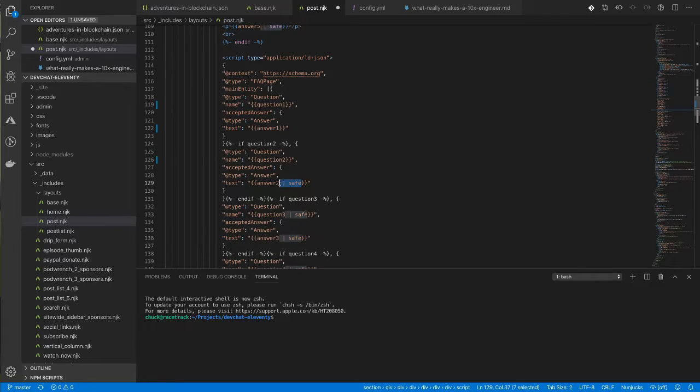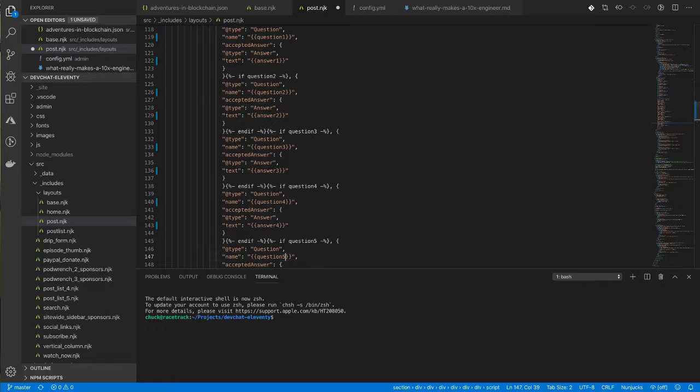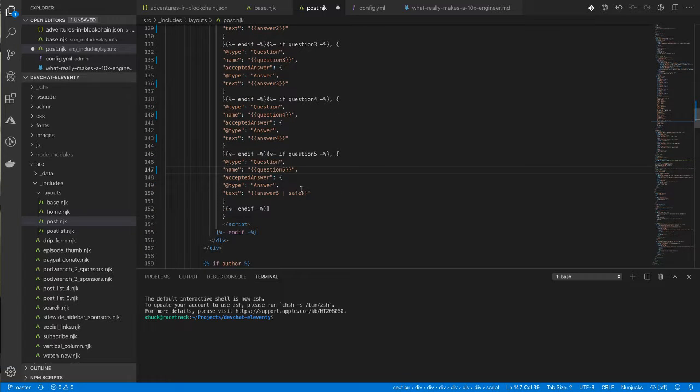What I'm going to do here real quick is remove the safe commands. I don't think this is going to solve the problem for me, but I'm going to give it a shot because it's a lot easier than writing a new filter. If it doesn't work, then I'll have to write a new filter. I've looked up how you escape, like how you put escaped strings into strings, right? Because it's going to escape the quotes in the string so that it can be displayed with the quotes in it, but I need it to be escaped here too. So that's a little bit tricky. I honestly don't think that pipe safe is helping us at all.